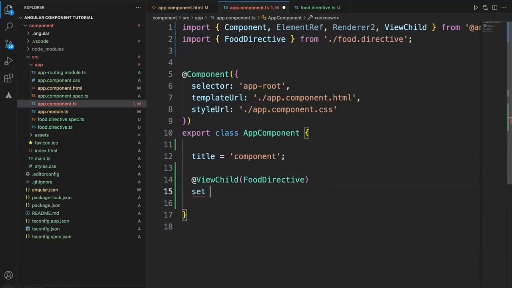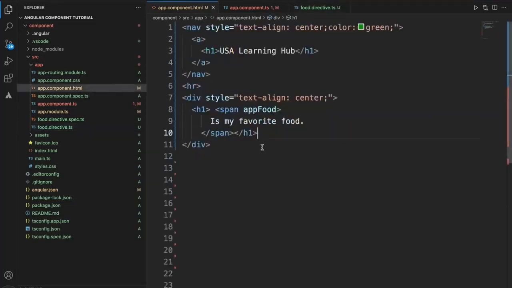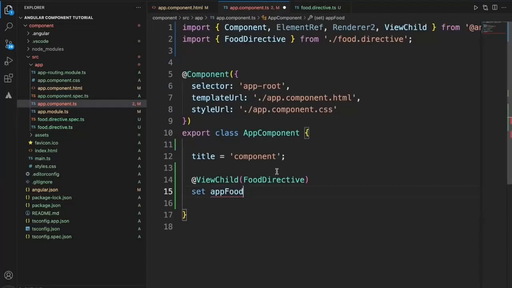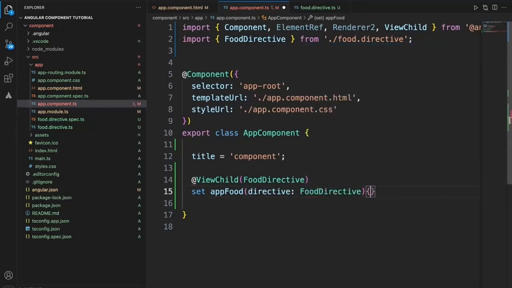The name that we have to use is app food. For this we get the directive which is FoodDirective, and now I have this value as directive dot favoriteFood. This is how I can get hold of the favorite food from the directive.